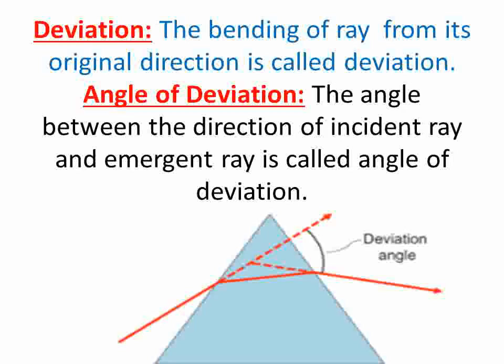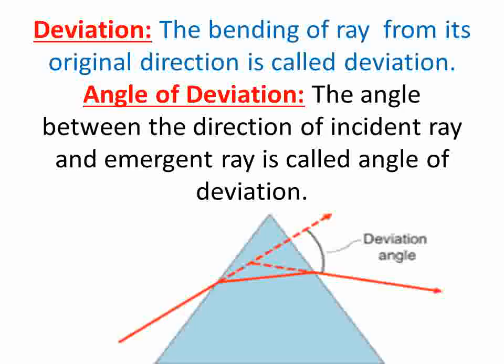The incident ray, the red color ray, is falling on the first surface of the prism. Then this incident ray converts into a refracted ray inside the prism, and this refracted ray comes from glass to air again, and this last ray is known as the emergent ray.